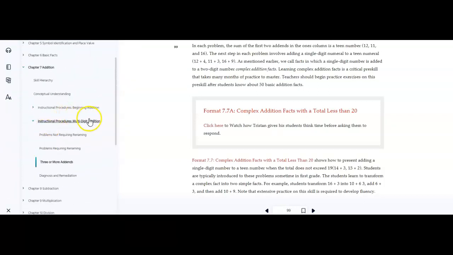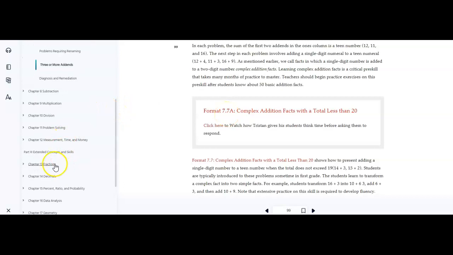I would like you to vary the chapters though, okay? No more than one video per chapter. I don't want you to just go into chapter 7 and say, oh, there's 4 different formats, I'm going to watch them all. No, vary it a little bit. And if you struggle with fractions, let's say, maybe you want to look in chapter 13 and see if there are some video formats that you can watch. Or if your students are currently struggling with multiplication, maybe go to that chapter.